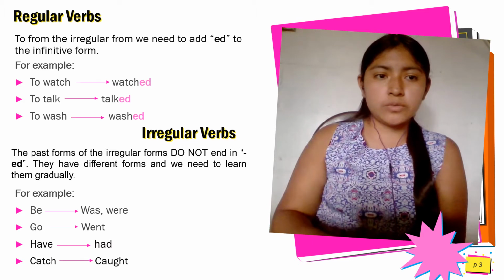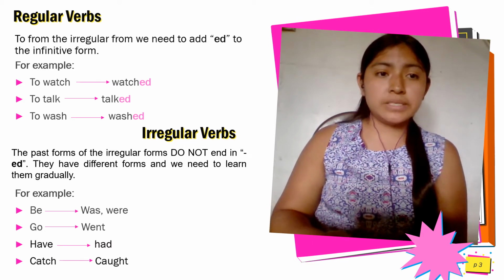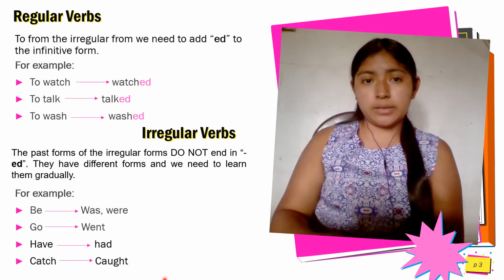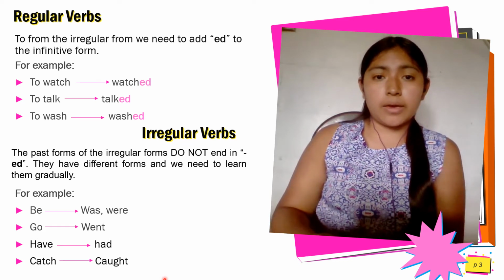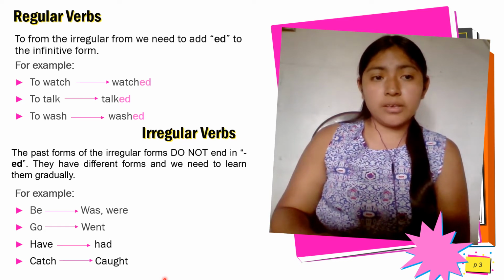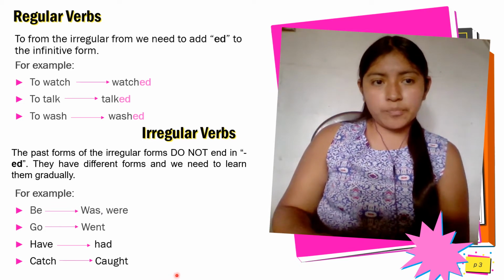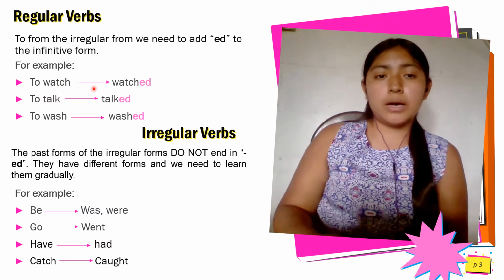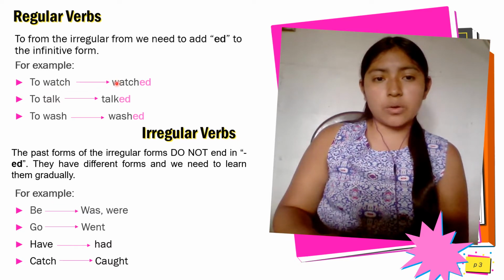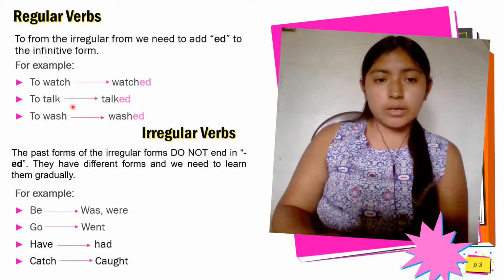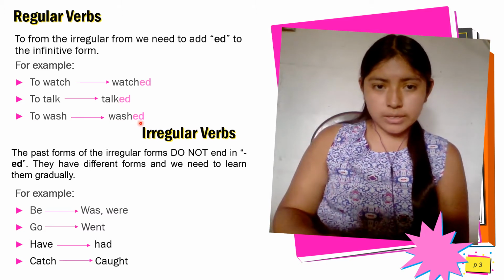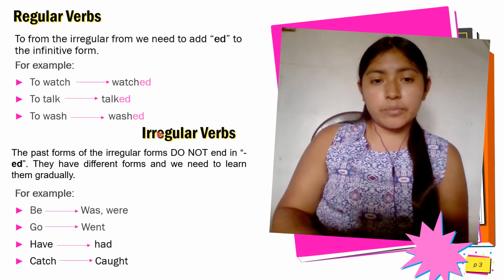We continue with the regular verbs. For regular verbs, we need to add ed to the infinitive form. For example, to watch, watched; to talk, talked; to wash, washed. Then irregular verbs.